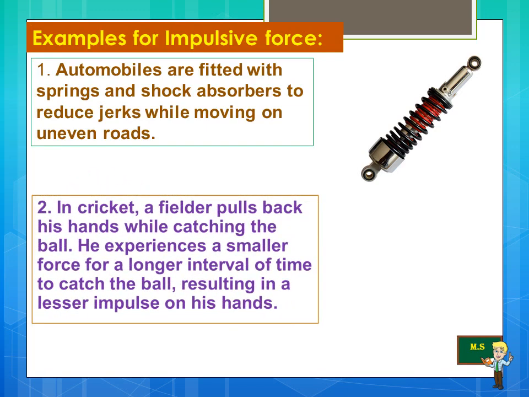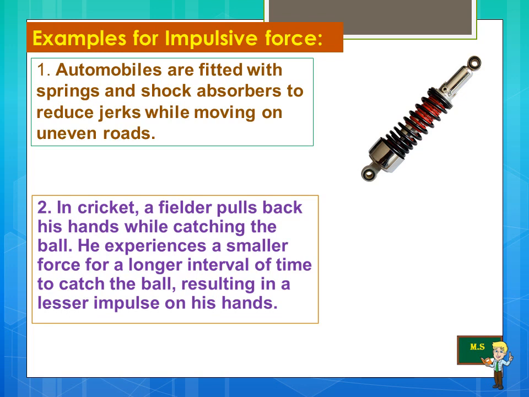Next, examples for impulsive forces. Automobiles are fitted with springs and shock absorbers to reduce jerks while moving on uneven roads. It's very important to have a shock absorber in each and every 4-wheeler, 2-wheeler and everything.